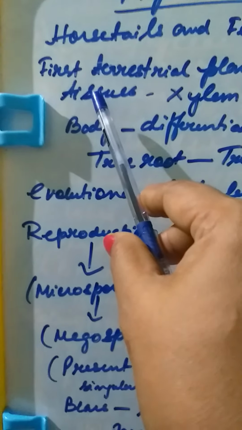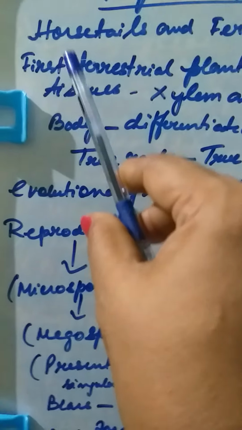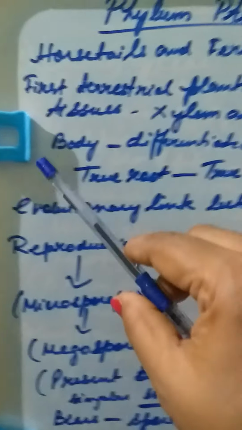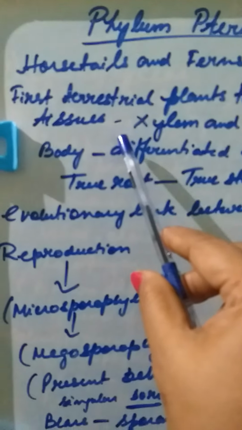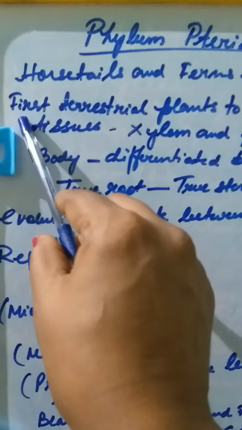It's a very common fern, and you may find it near drains, or it grows on walls where it is very damp and sweaty. Okay, now what are the evolutionary characteristics of this? You see, focus on this sentence.